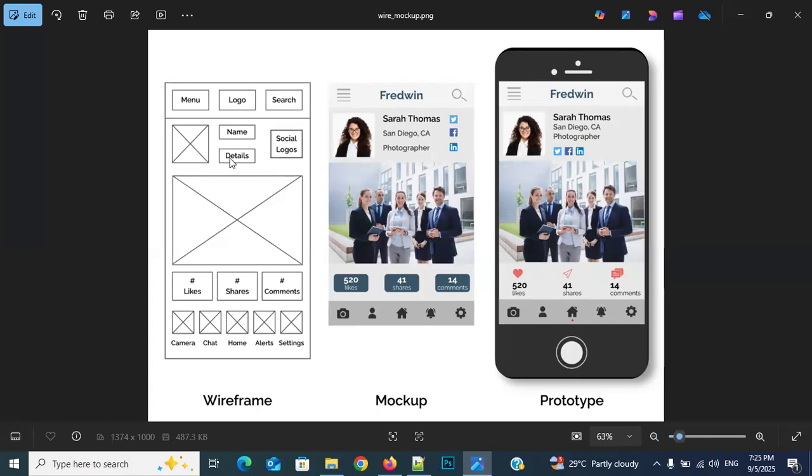Whenever you see any box with a cross symbol, you should understand there is an image. Depending upon the size, you can understand how big an image you should keep. See it, a profile image, here also a profile image, profile name and details here, social media icons related to that profile, post, likes count, shares count, comments count, camera, chat, home, alerts, settings. To fulfill these requirements, they need an image. See it, everybody, they are not writing here CAMERA, camera.